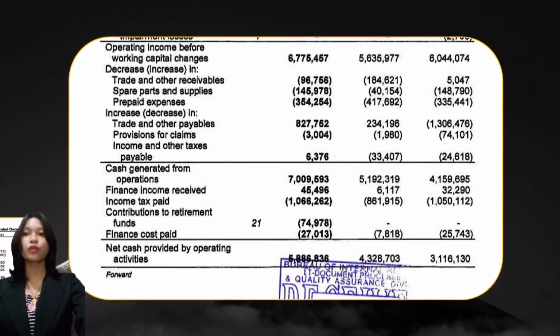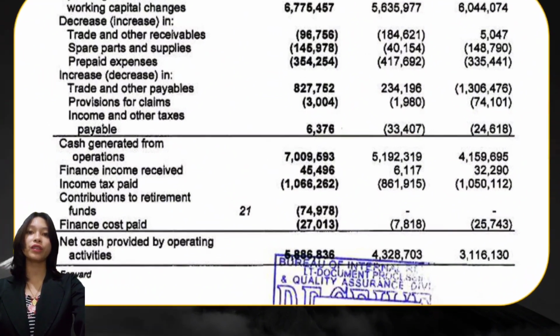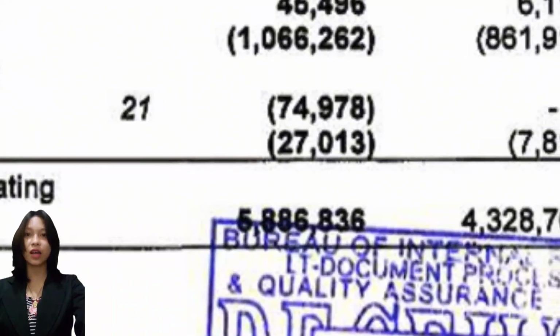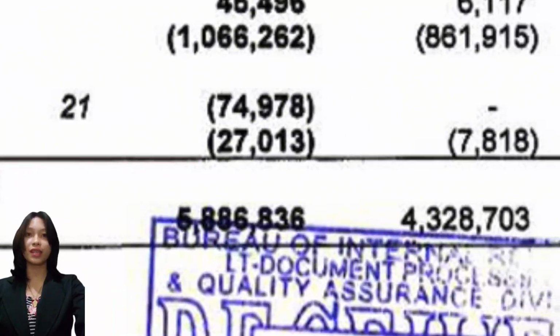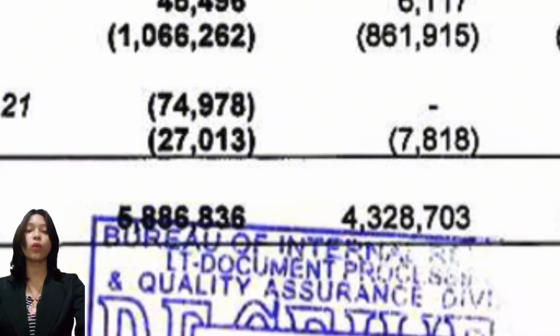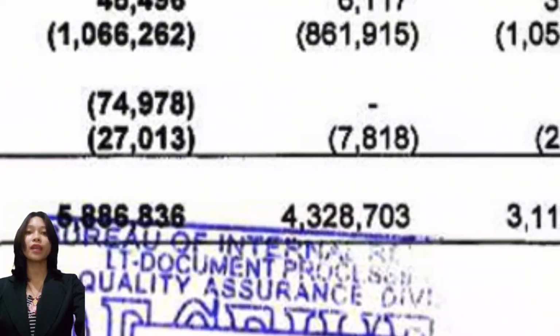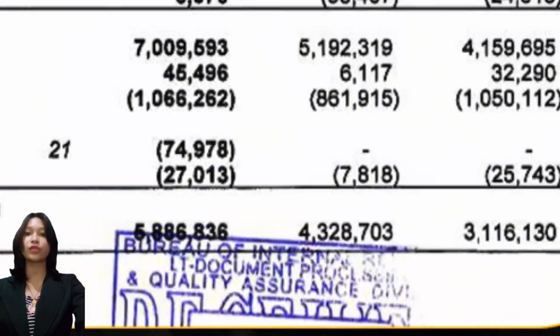The net cash provided by operating activities in 2022 is 5,886,836, while in 2021 it has 4,328,703.